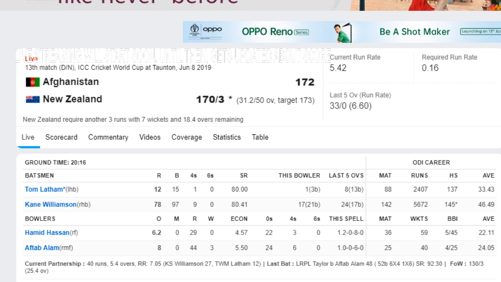This should be a boundary from Tom Latham, who has scored a boundary off his second ball. But it's a single. 31.3. Hamid Hassan to Latham, single, short and wide on sixth stump, guided to Sazai at third man.